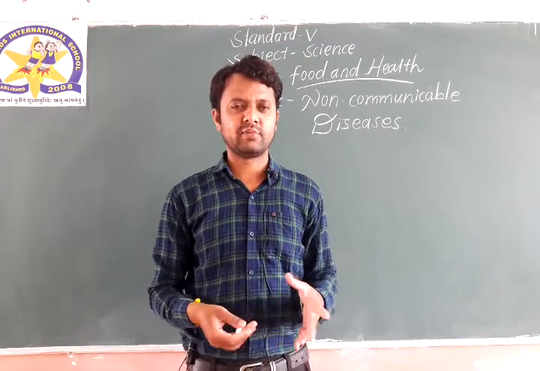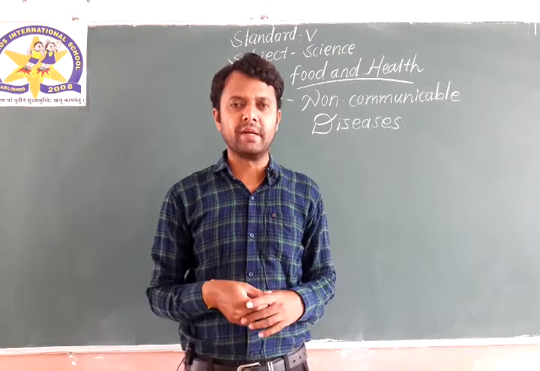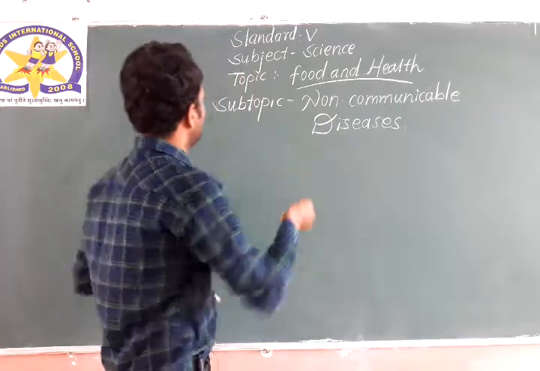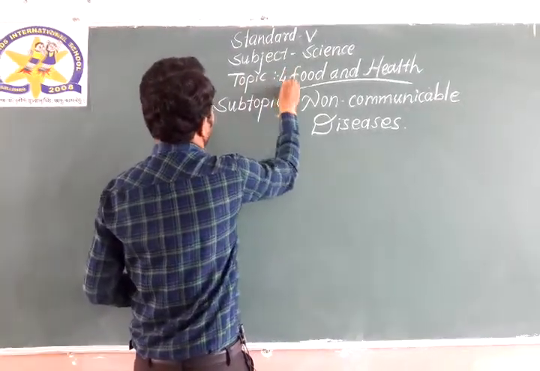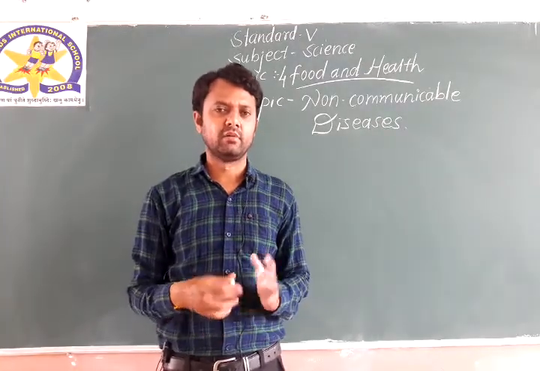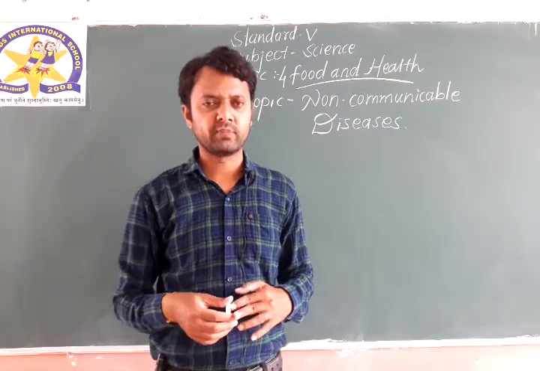As we have discussed in the previous video, communicable diseases. While discussing lesson number 4, the food and health chapter, initially we saw the introduction on food, why food is important for our body.